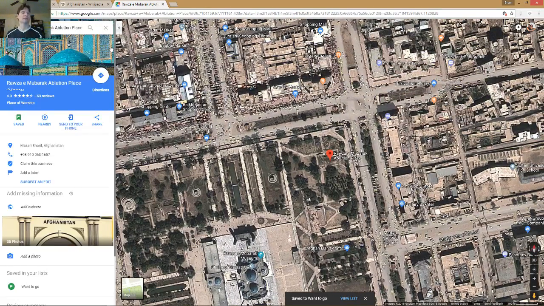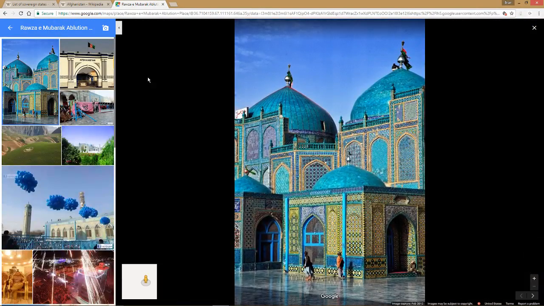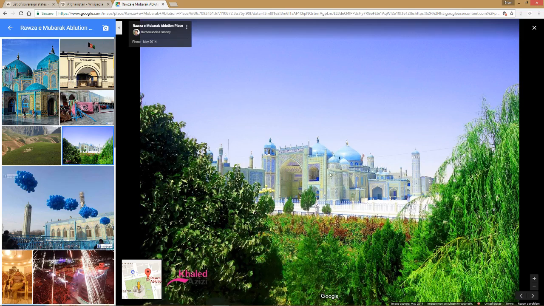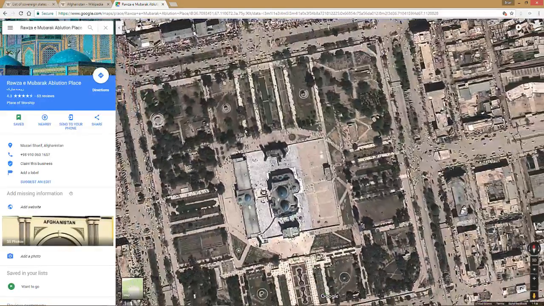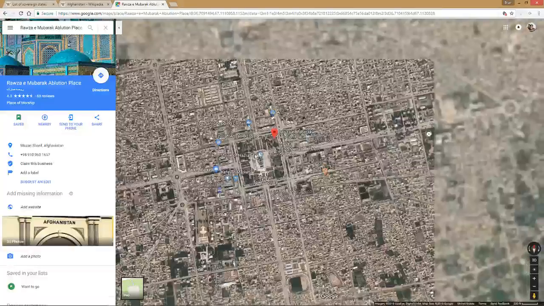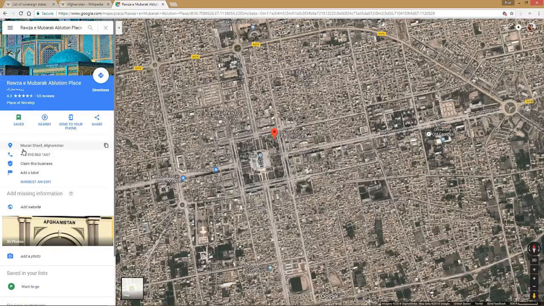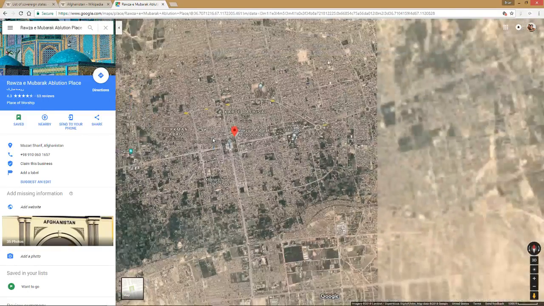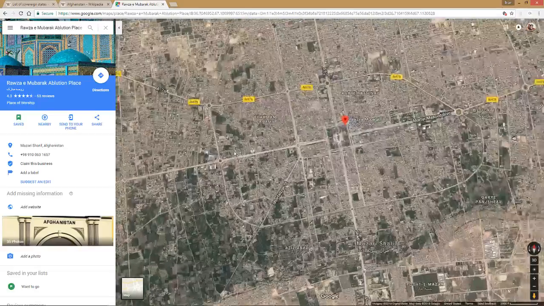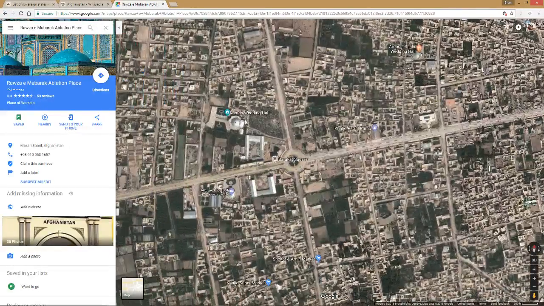So, let's see, I'm going to turn off my, there you go, you get a little better picture of that. Oh, that is gorgeous. That's gorgeous. Who would not like to go see this place? Who wouldn't want to go there? It's amazing. Seriously, that is amazing. So yeah, definitely if I was up there in Mazar-i-Sharif, Afghanistan, I would go there and check it out if I could.